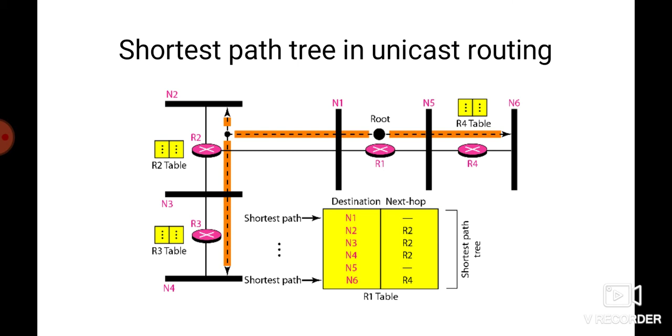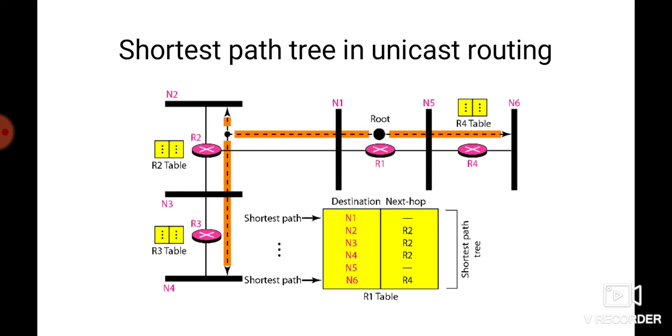This is the scenario of shortest path in unicast routing. In unicast routing, basically we have only one path. When a router receives a packet to forward, it simply needs to find the shortest path to the destination of the packet. The router consults its routing table for that particular destination, and the next hop entry corresponding to the destination is the start of the shortest path. So the router already knows the shortest path for each destination.